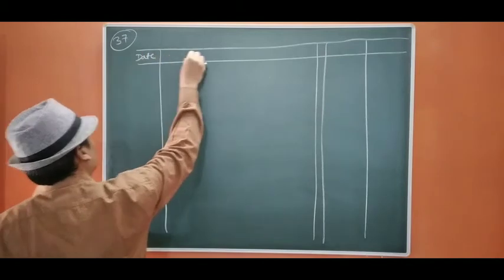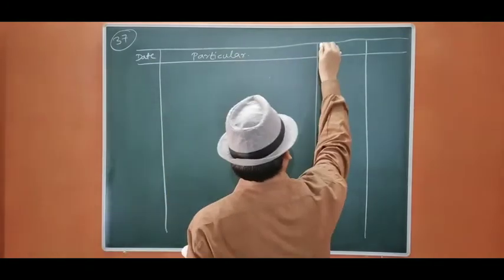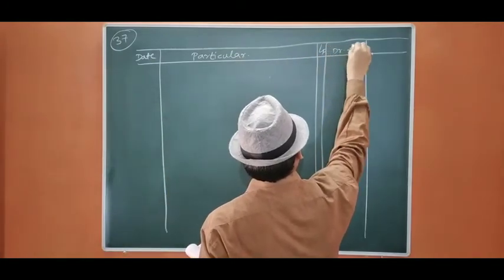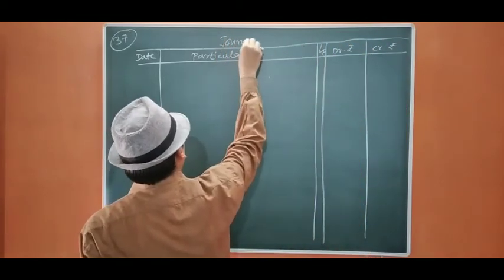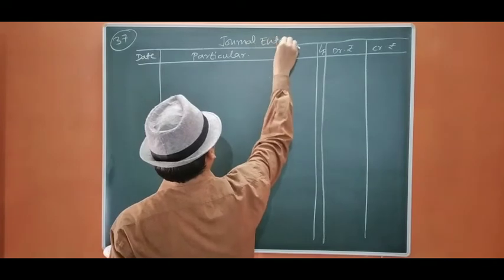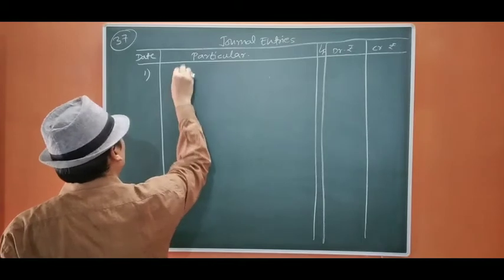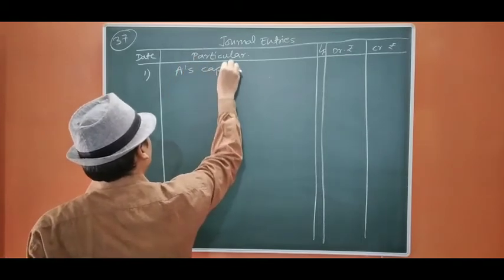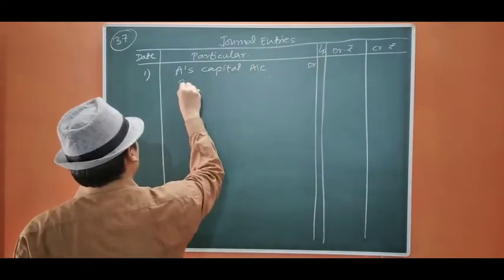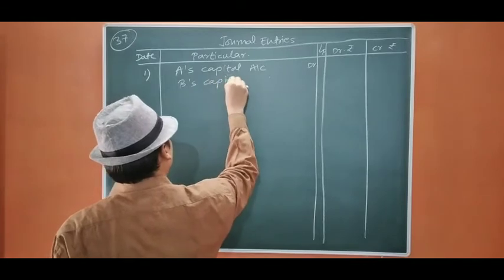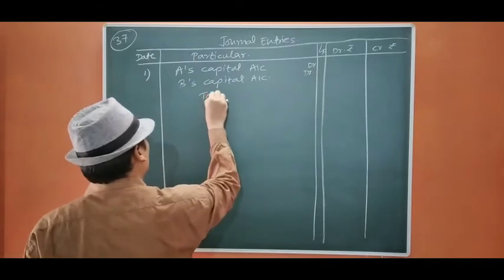Date, particulars, rupees, journal entries. Okay, so first entry, A's capital account debit, B's capital account debit, to goodwill account.